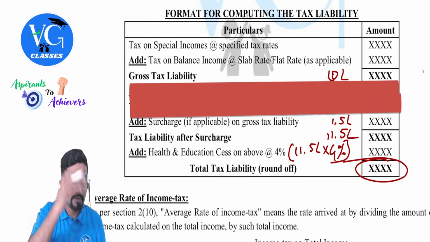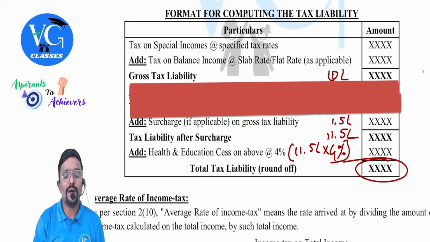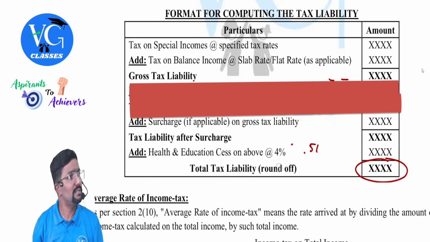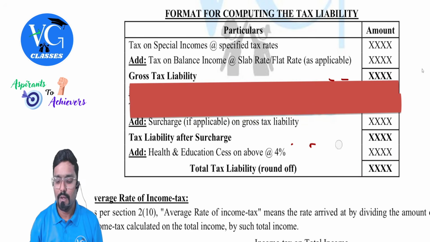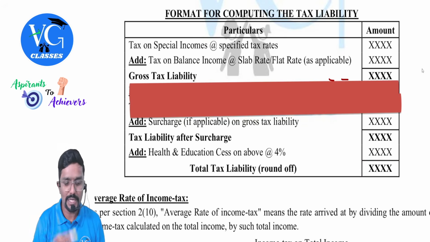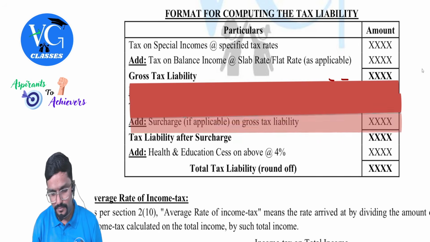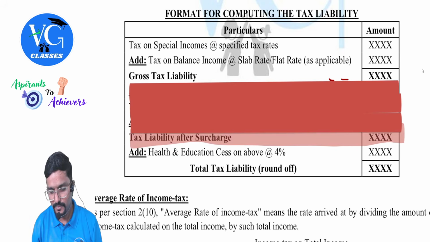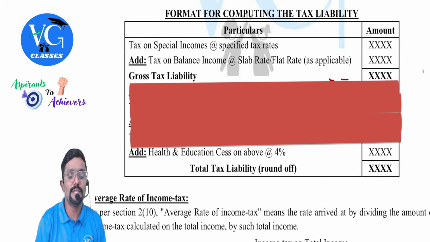Now, there is one more possibility. Sir, what if surcharge also is not applicable? The possibility is there. I am not eligible for rebate, and surcharge also is not applicable. In that case, we need to skip this part.